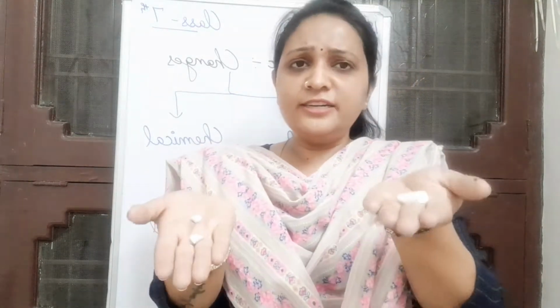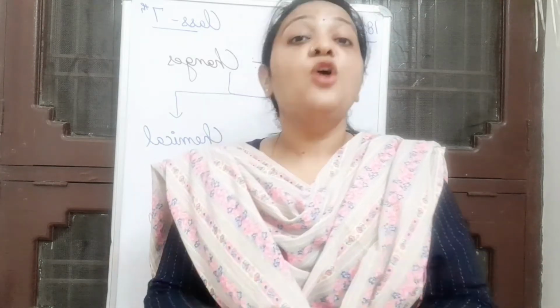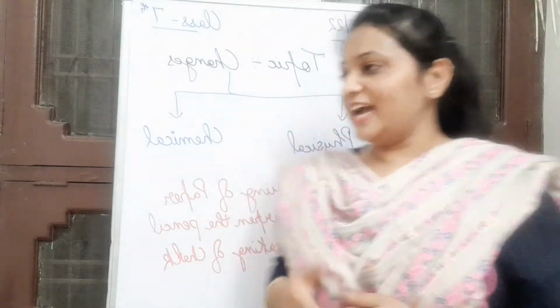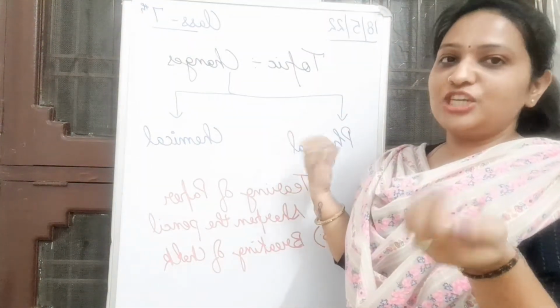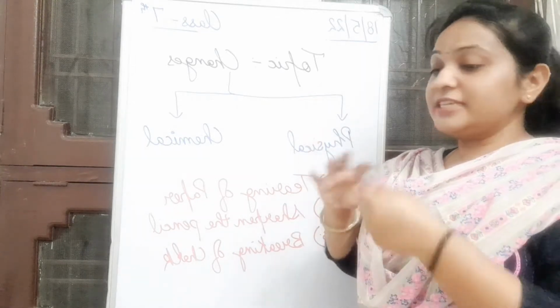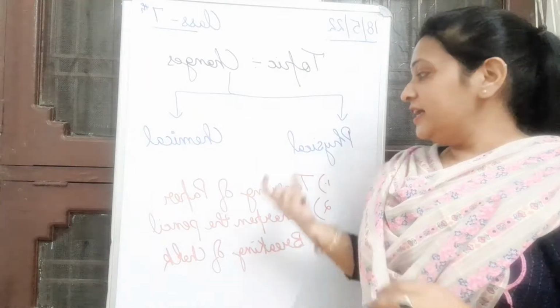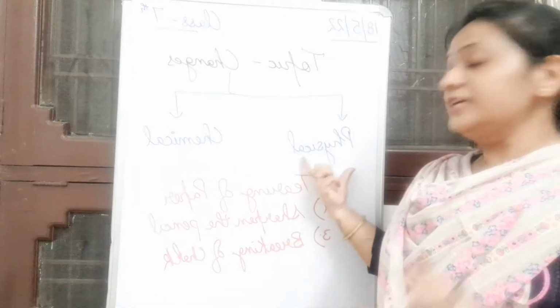Do you find any difference between these two? No. So what type of change is it? Right. It is also a physical change, where its size and shape change, not its chemical properties, not its internal composition. Clear, students? Very good. So this also comes under physical changes.